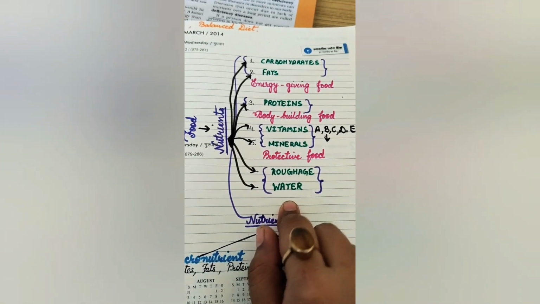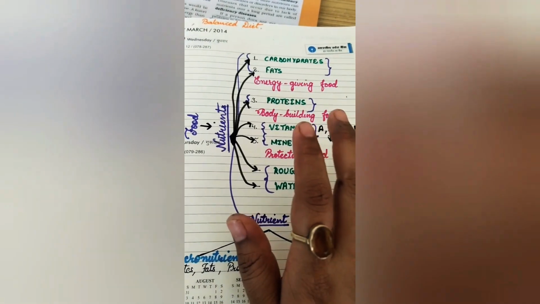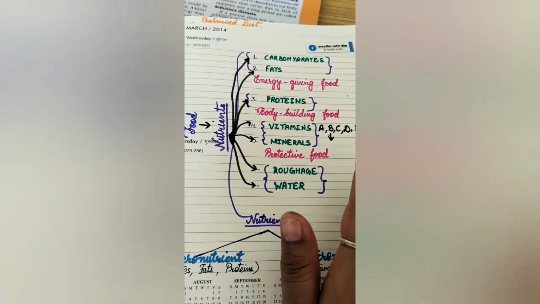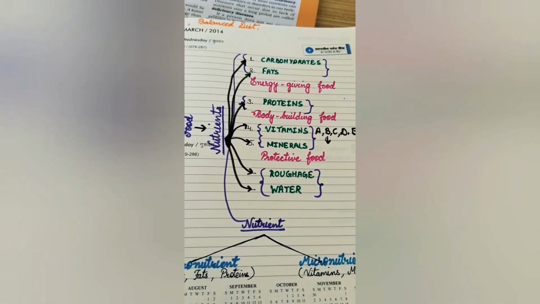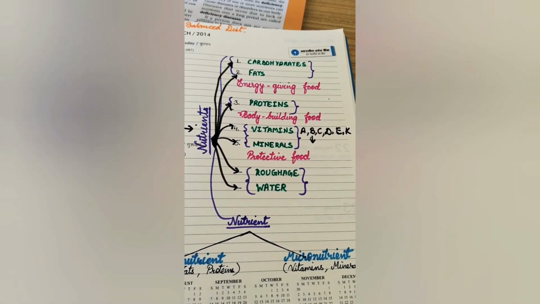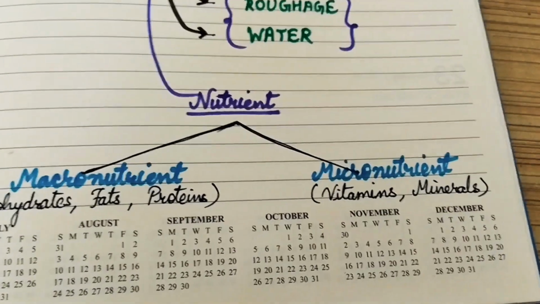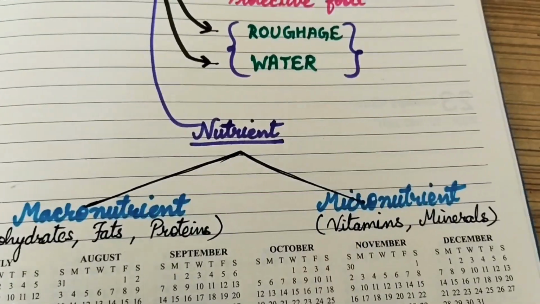Now, you think about 5 sources of each, right? 5 sources of carbohydrate, 5 for fat, 5 for protein. Think yourself, explore your brain. I hope you will get your answer. Think about your plate, what your mama serves you. I have taught you nutrients.